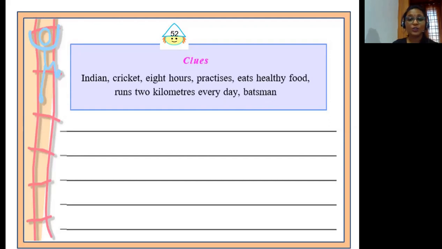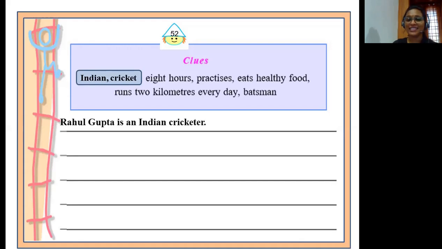So children, using these clues, you will have to frame sentences. Okay? So let's try doing it, children. Let's use the two clues, Indian and cricket, to frame our first sentence. Okay? So our sentence is going to be, Rahul Gupta is an Indian cricketer.